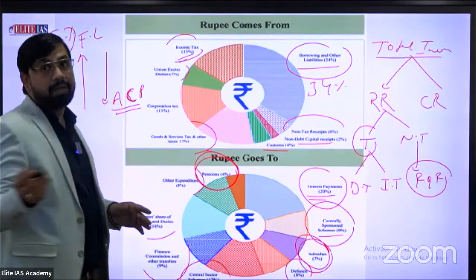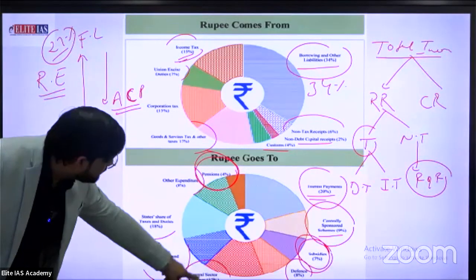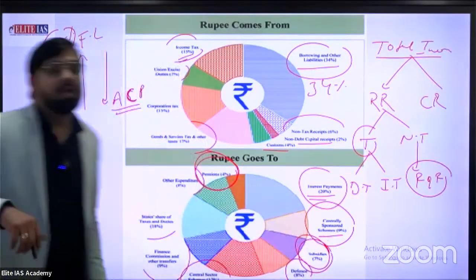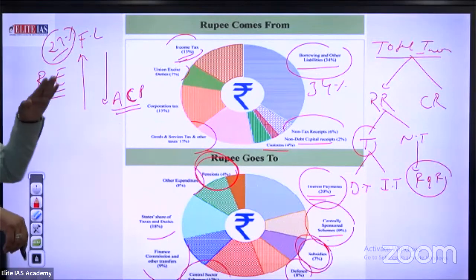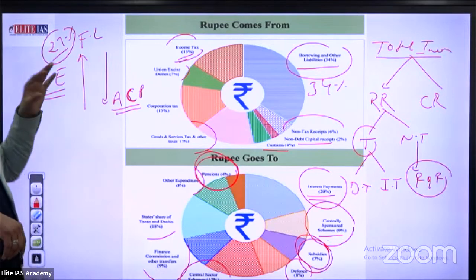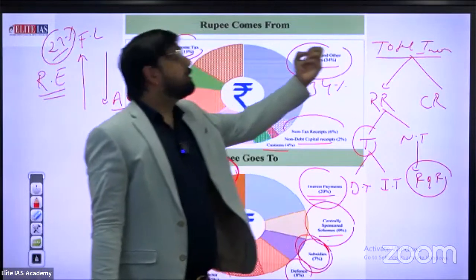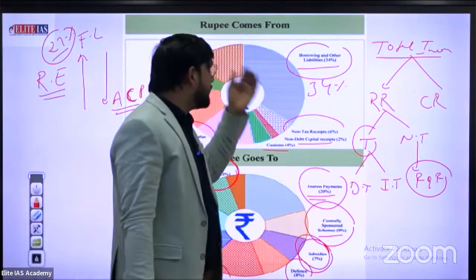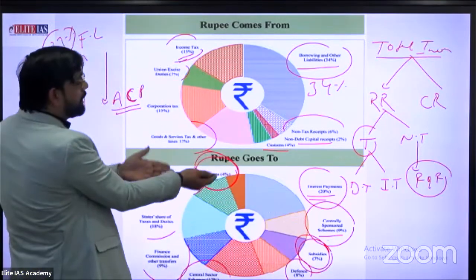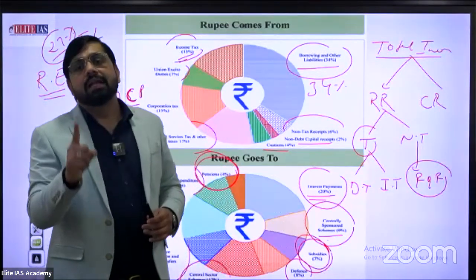There are also many different examples of revenue expenditure which we see indirectly, like central sector schemes or centrally sponsored schemes. Approximately, at minimum, directly we see 27% financial liability. This is not good for India because total borrowing and liability is 34%. Directly, government provides 4%, 3% in the form of subsidy and 4% in the form of pension. So this is the responsibility as an ideal citizen of India.